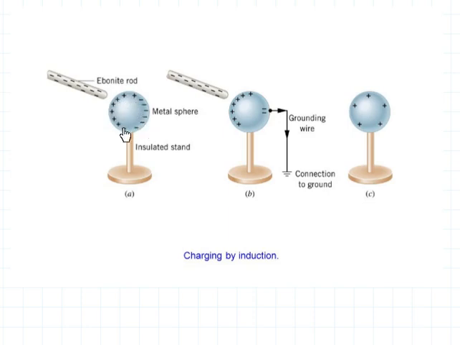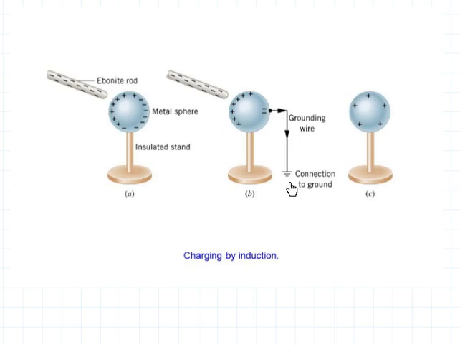Positive charges are being attracted towards this negatively charged ebonite rod, and these negative charges are being repelled by the same ebonite rod. In the next stage you are attaching a grounding wire to this metal sphere so that all the electrons will leak to the earth.